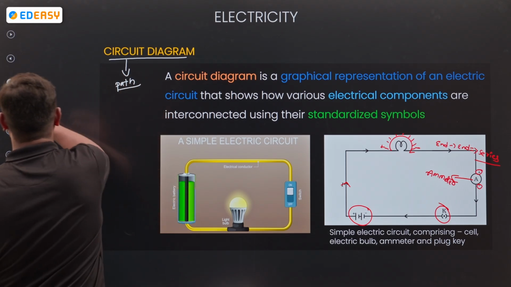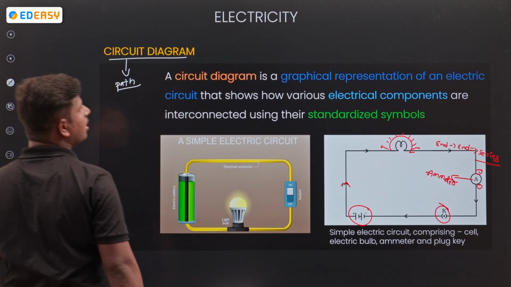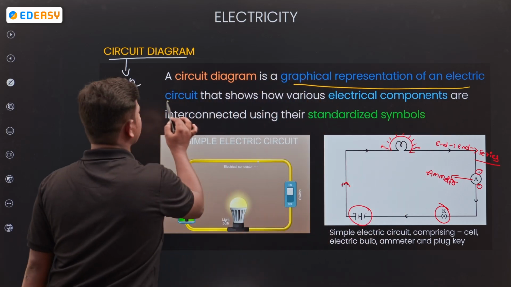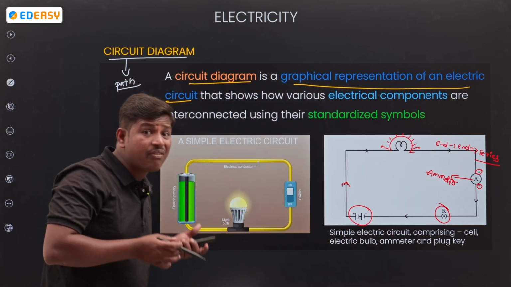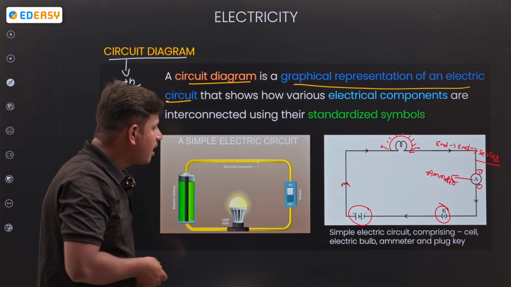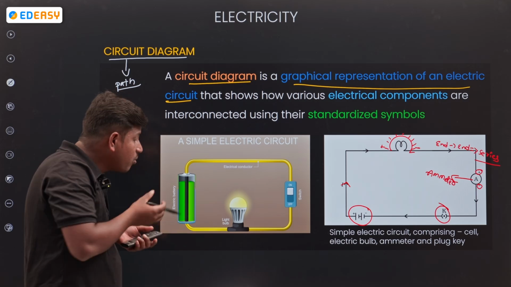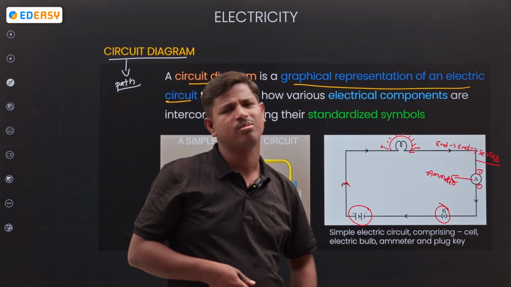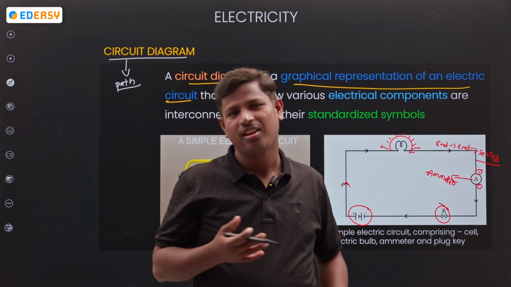A circuit diagram is nothing but a graphical representation of an electrical circuit. If it is not graphical, if I would like to draw a bulb, maybe for you it is possible, for me it's not possible.